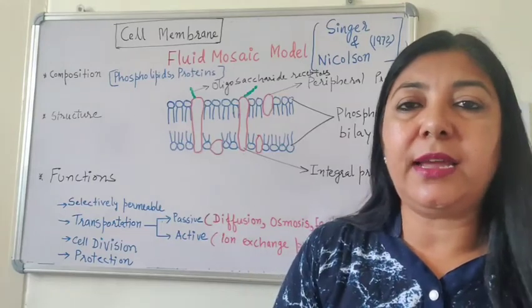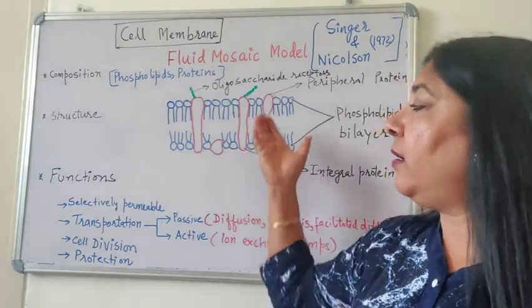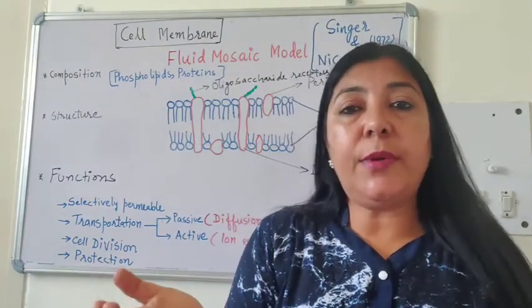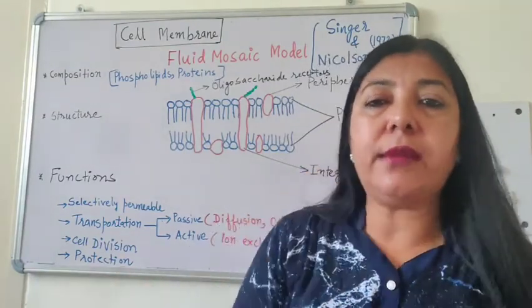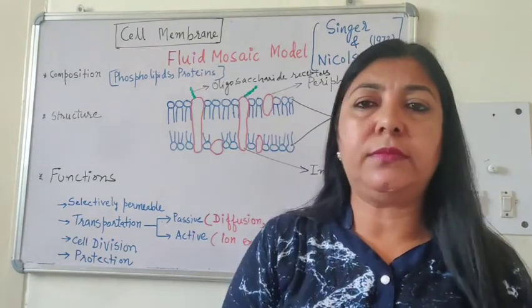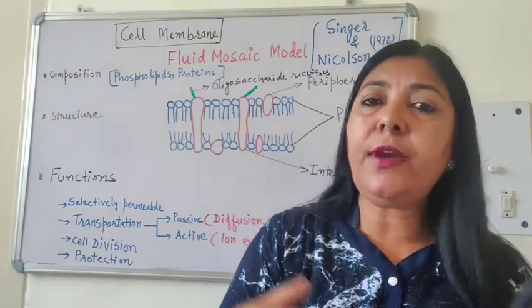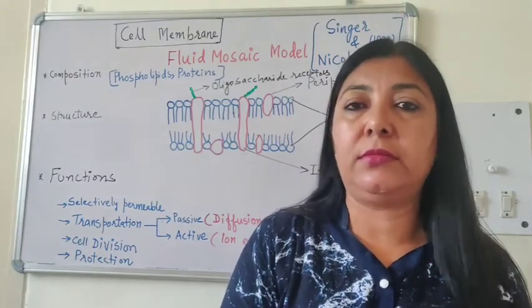They compared it like that. So they said that there are phospholipids which are present in the form of bilayer, which are liquid.